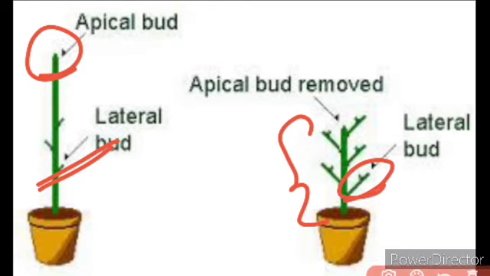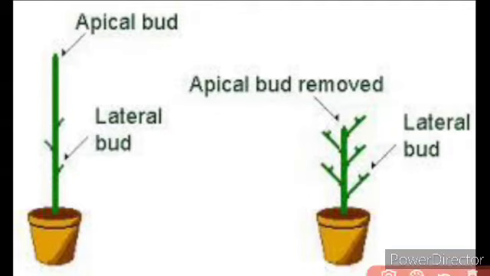Now here you can see the growth, isn't it, the lateral bud. But why is the lateral bud elongating? Because the apical bud is removed. Here at the top you can see that the apical bud is removed, isn't it? So the lateral bud elongates, or the lateral bud growth is seen in this plant.